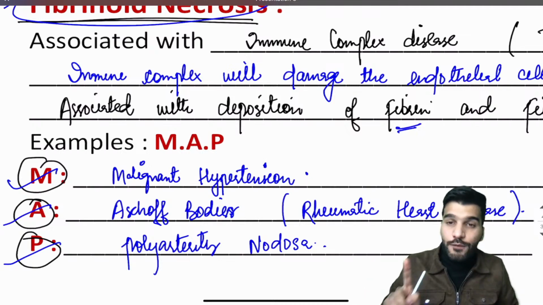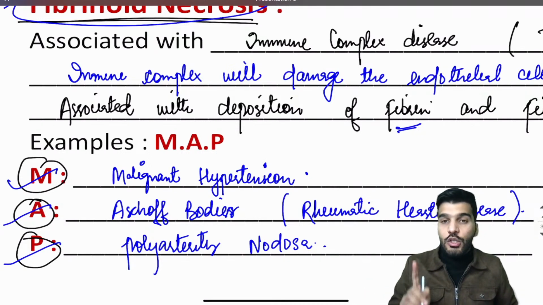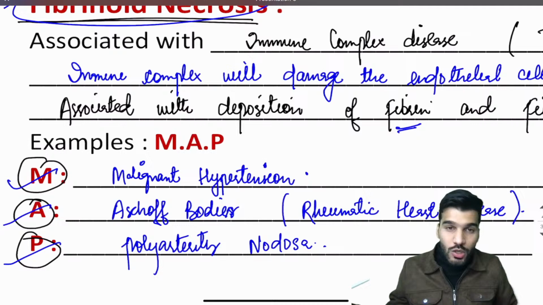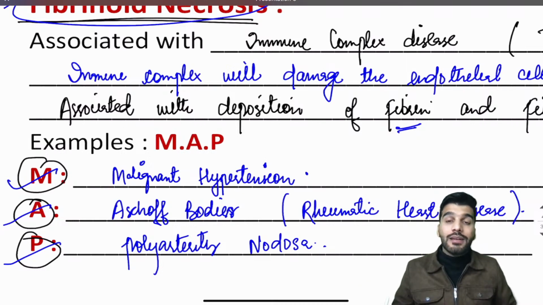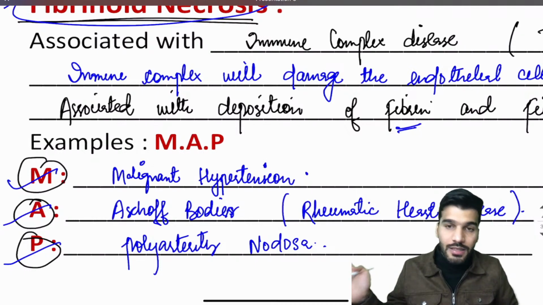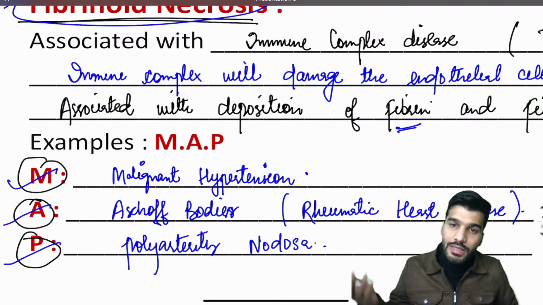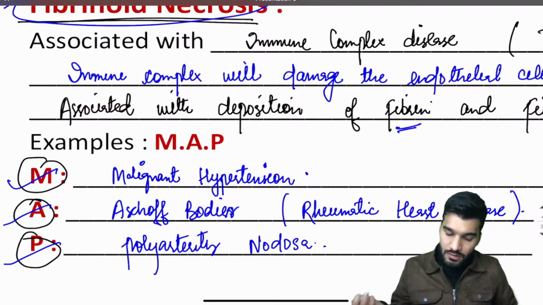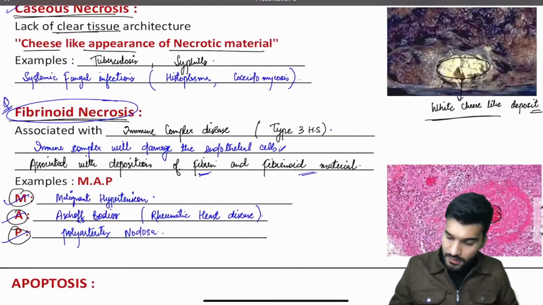They will ask in which of the following conditions fibrinoid necrosis is not seen. They will give an option of malignant hyperthermia. So remember, it's hypertension, not hyperthermia. That is something else, due to succinylcholine and ryanodine receptors. That malignant hyperthermia is a different thing.